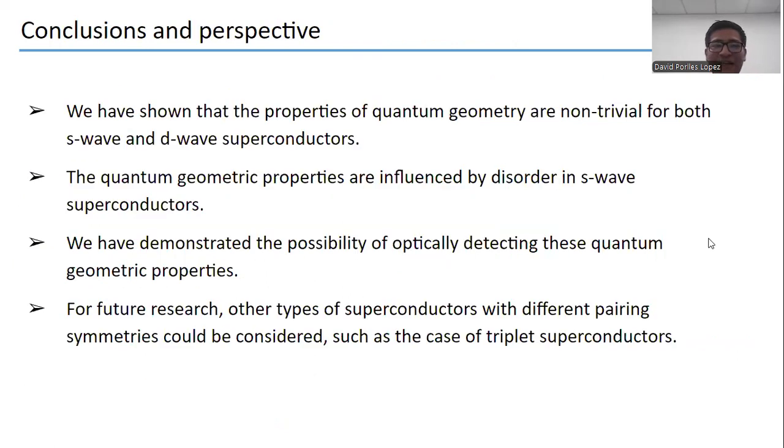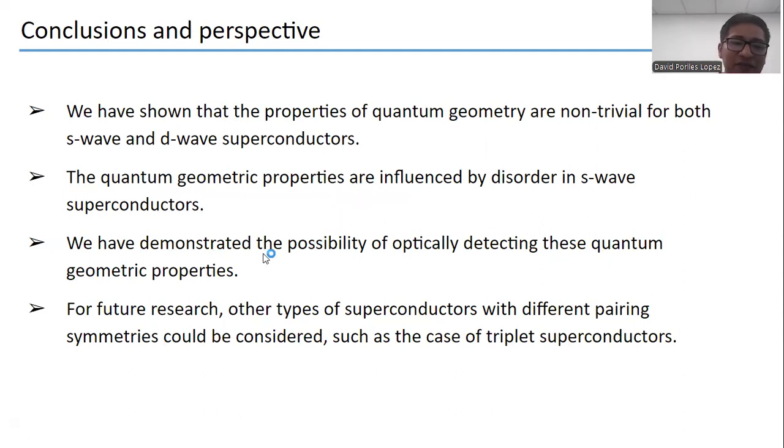Okay, now the conclusions and perspectives. First, we have shown that the properties of quantum geometry are not trivial for both S-wave and D-wave superconductors. Second, the quantum geometry properties are influenced by disorder in S-wave superconductors, as we saw using the fidelity marker and a non-magnetic impurity.